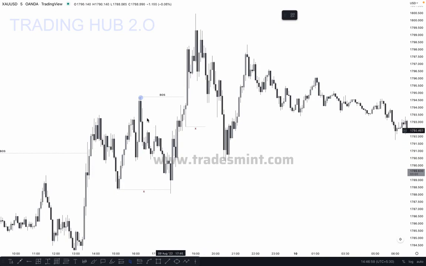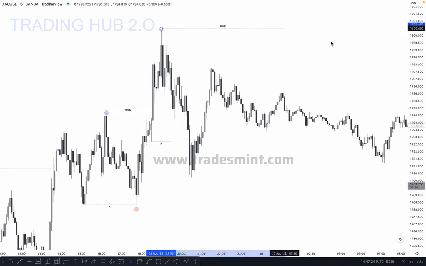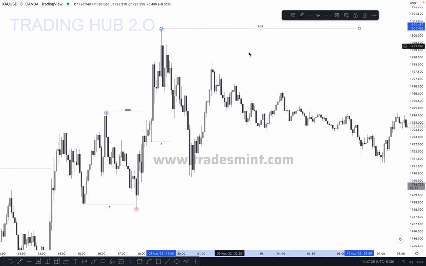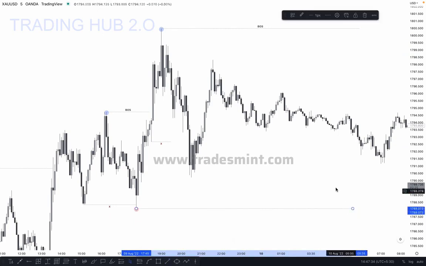After taking out the inducement, what happened here? This is our higher high, and this is where the higher high is confirmed. Our higher low is here, and this higher low is confirmed when the market breaks the structure here. The market took out the inducement, so what can we expect? If the market pushes a higher high, breaks the structure and closes above it, this will be our break of structure. If the market is unable to break this high, or just breaks this low and closes below it, this will be our change of character.